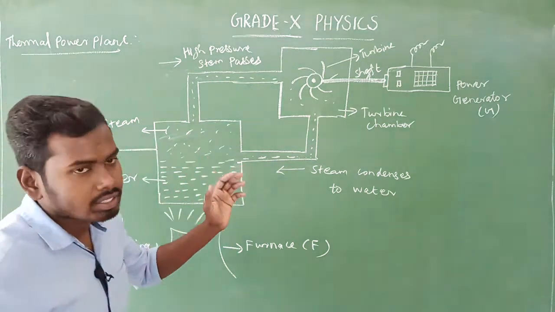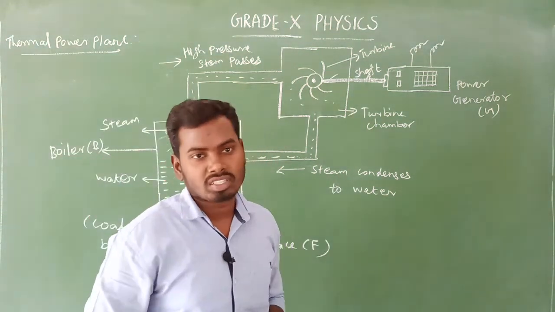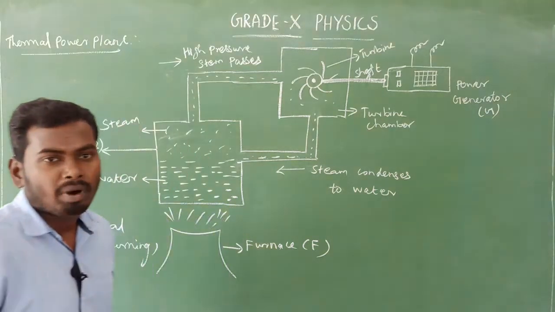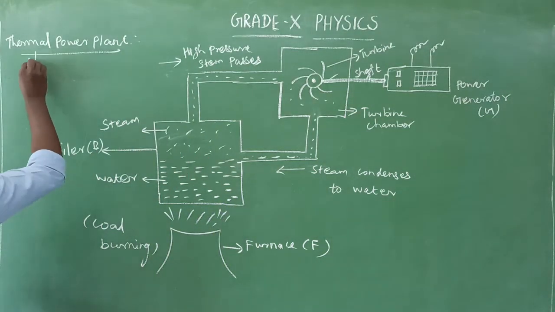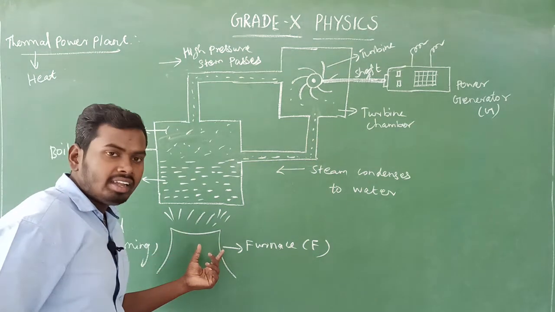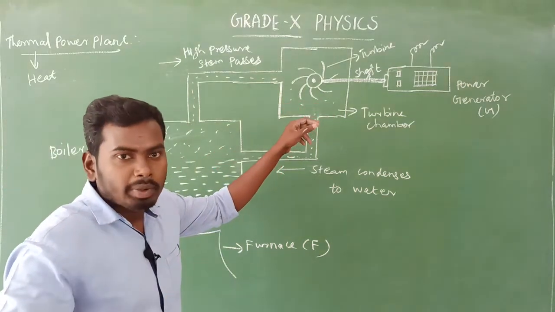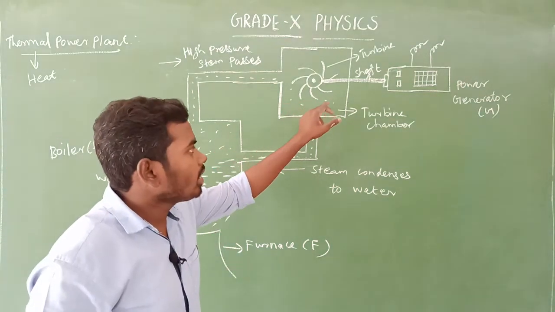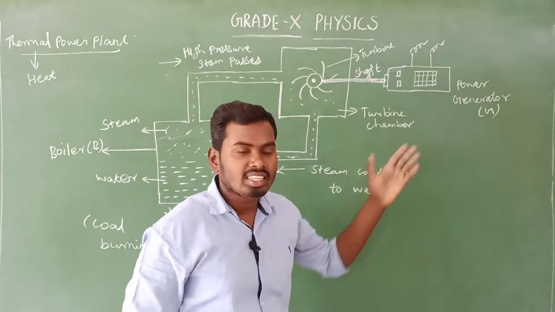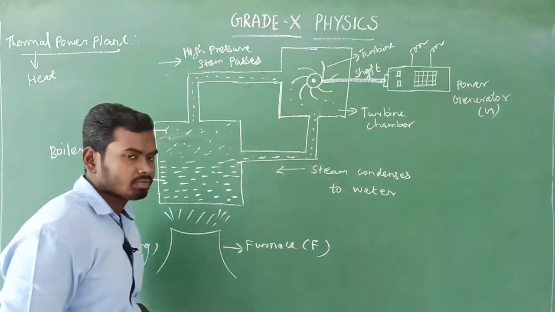Okay, so this is how electricity is generated in a thermal power station. What is the word meaning thermal? It means heat. So heat is required to drive, which means rotate, the turbine to generate electricity. That is called a thermal power station.